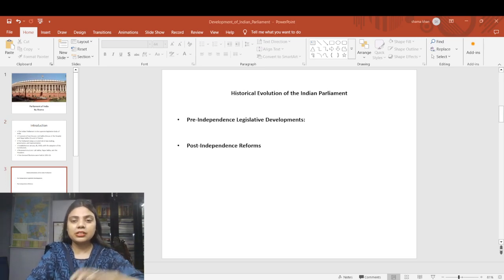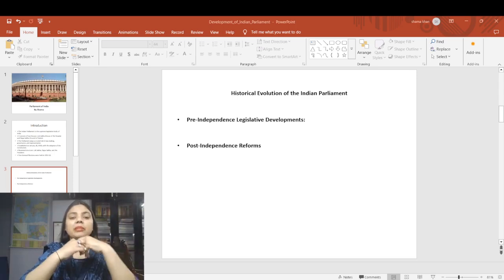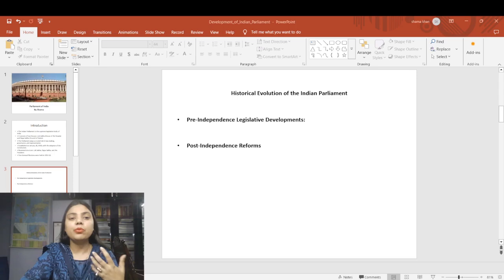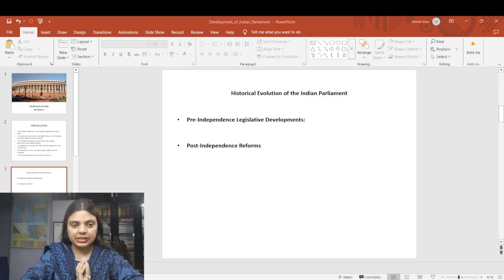So let's talk about the Parliament of India and its historical evolution. Before that, there are some key takeaways which I will explain here. The Indian Parliament has a rich history if you include both pre- and post-independence development. It operates on a bicameral system consisting of Lok Sabha and Rajya Sabha. The Parliament has various functions including legislative duty, financial control and ensuring accountability.